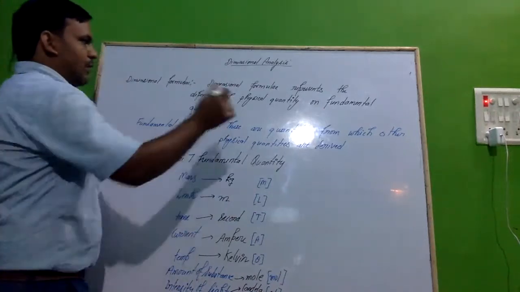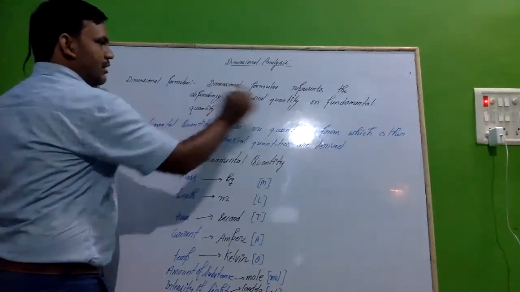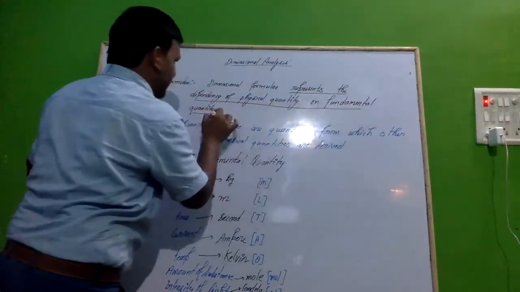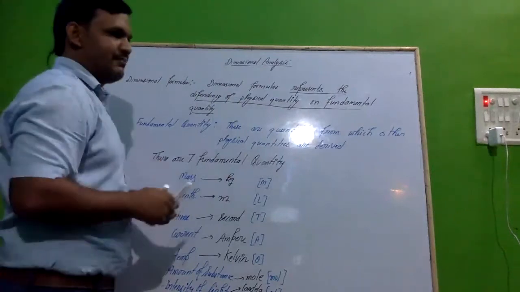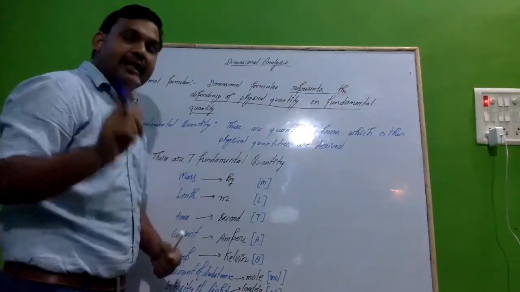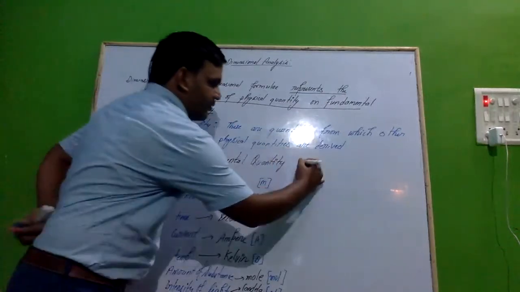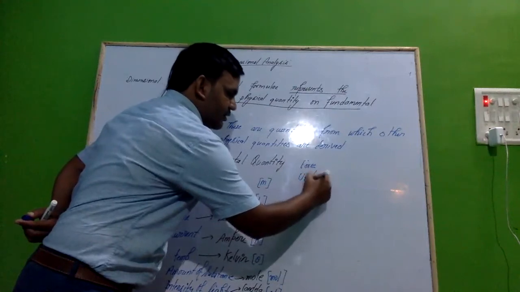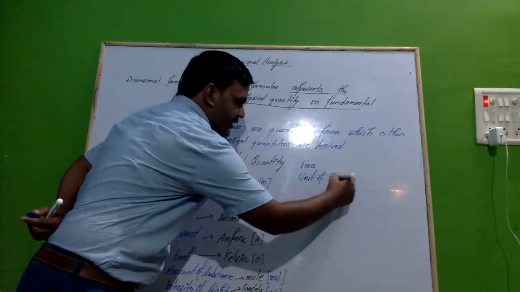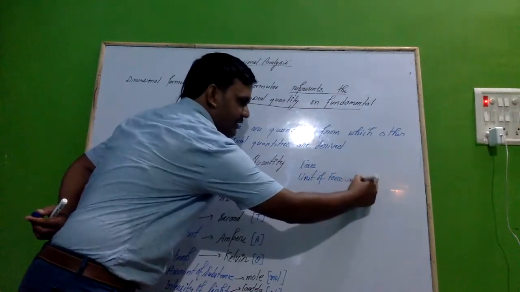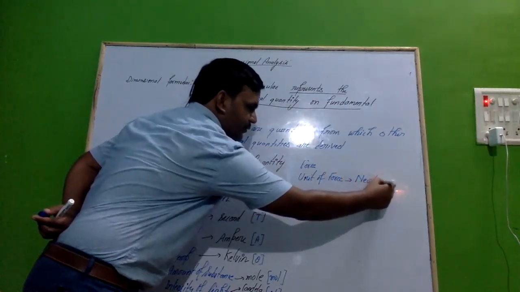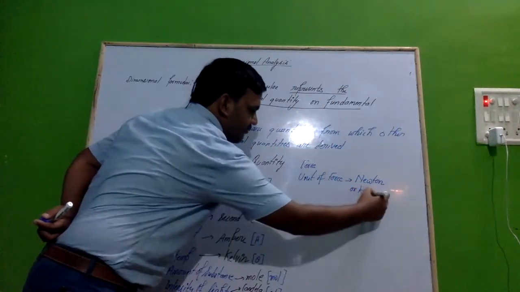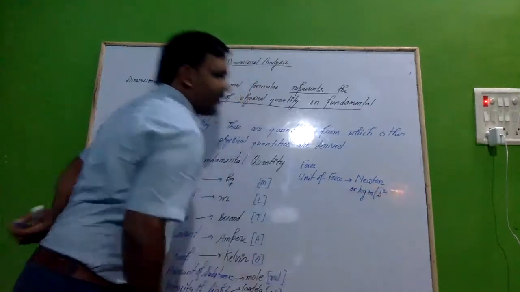So I already told you what the dimensional formula is. It represents the dependency of physical quantity on fundamental quantity. Let's take one example. I am taking the example of force. You know about the unit of force? You studied the unit of force in class 9th and 10th. It is basically Newton, or you can also say kilogram meter per second square.